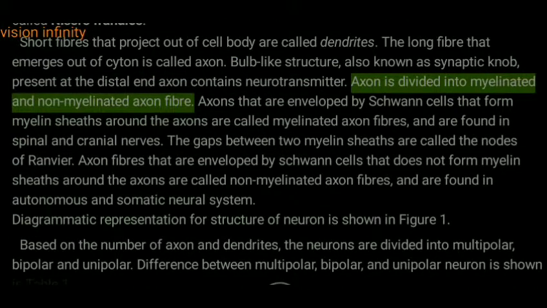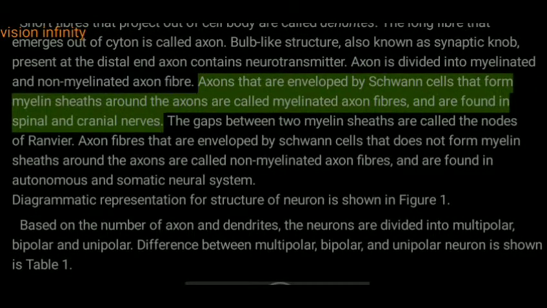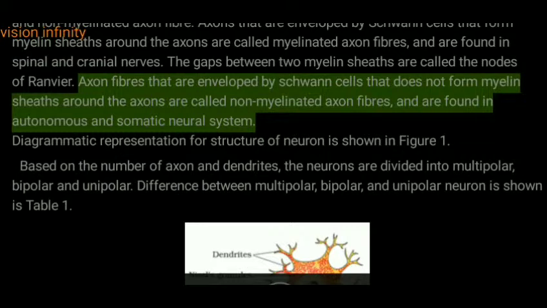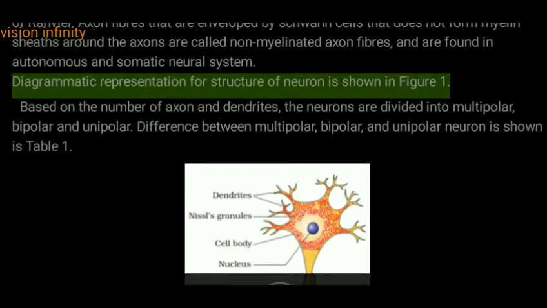The axon is divided into myelinated and non-myelinated axon fibers. Axons that are enveloped by Schwann cells that form myelin sheaths around the axons are called myelinated axon fibers and are found in spinal and cranial nerves. The gaps between two myelin sheaths are called nodes of Ranvier. Axon fibers that are enveloped by Schwann cells that do not form myelin sheaths around the axons are called non-myelinated axon fibers and are found in the autonomic and somatic neural systems. A diagrammatic representation of the structure of a neuron is shown in figure 1.